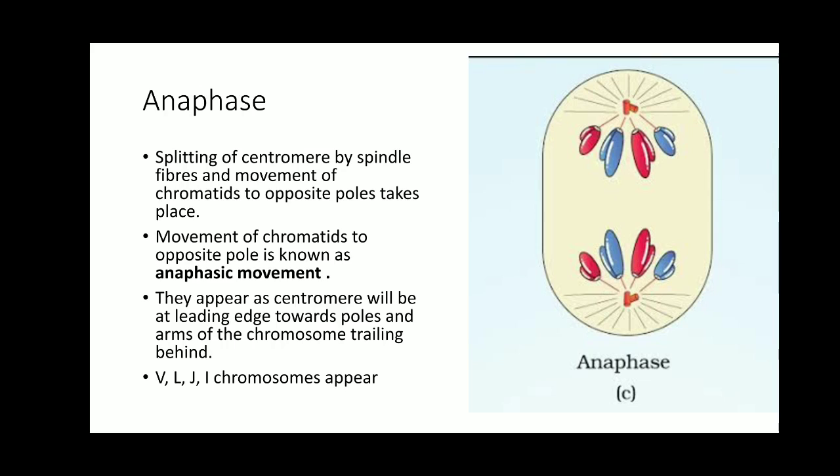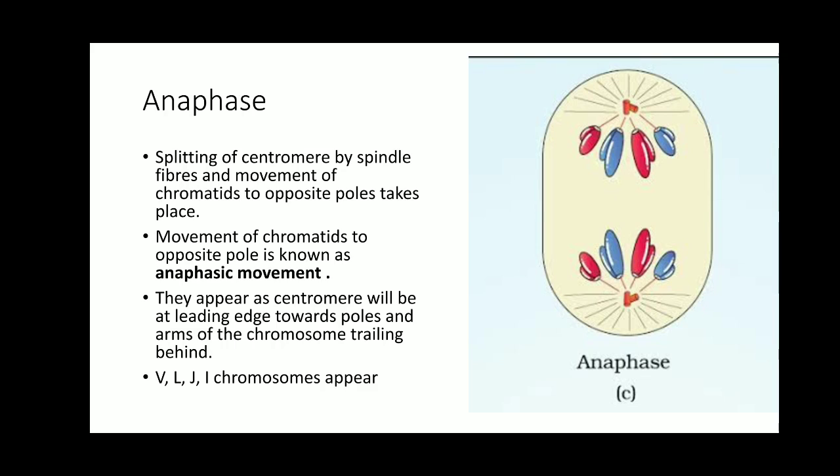The movement of chromatids to the opposite poles is known as anaphasic movement. Both the chromatids move towards opposite poles, which is known as anaphasic movement.